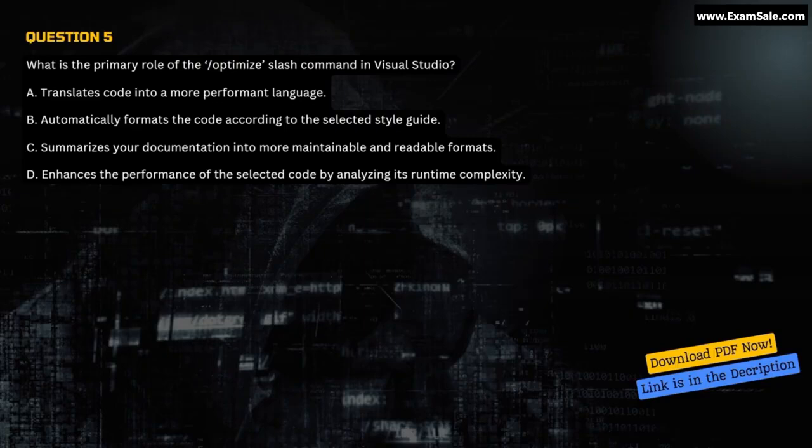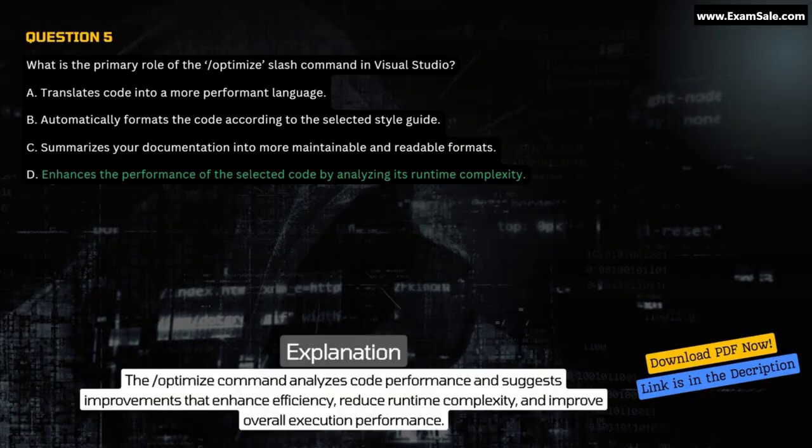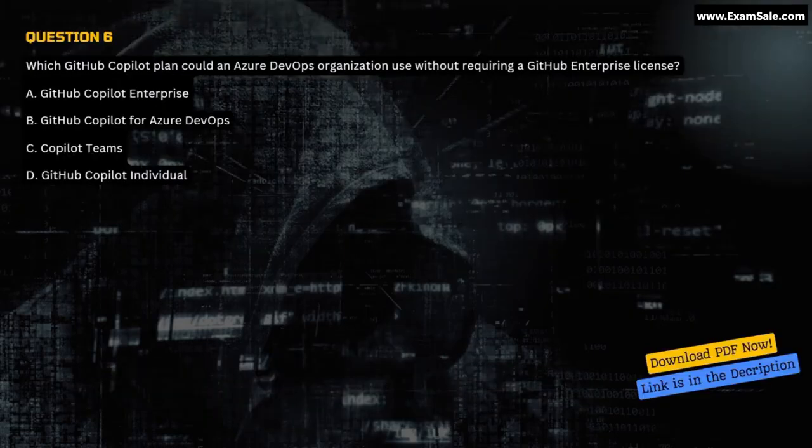Correct answer D. Explanation. The /optimize command analyzes code performance and suggests improvements that enhance efficiency, reduce runtime complexity, and improve overall execution performance.